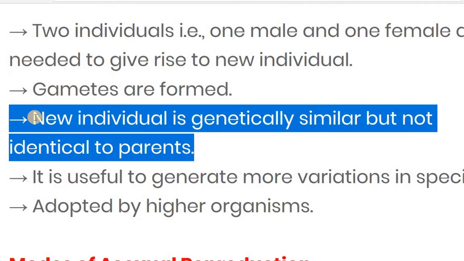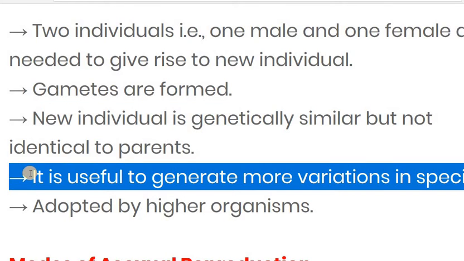The next point is that the new individual is genetically similar but not identical to the parents. Here two parents take part in the reproduction, so there is a chance of variation, and of fusion of new characters. Due to that, the new individual is genetically similar, but not identical as we see in asexual reproduction. So the new individual is genetically similar but not identical to the parents.